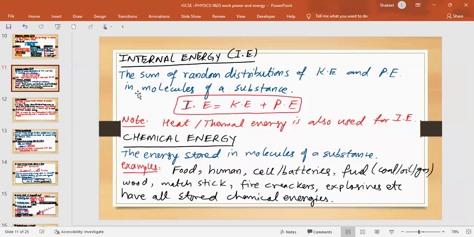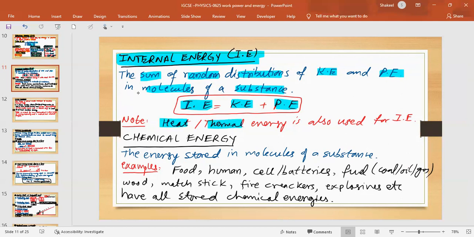Okay, so the next energy is internal energy. Internal energy is the sum of the random distributions of kinetic energy and potential energy of molecules of a substance. So internal energy is the sum of kinetic energy plus potential energy of molecules in the substance. We can also say that thermal energy or heat energy is also used for internal energy. So these are synonyms: internal energy, thermal energy, heat energy.